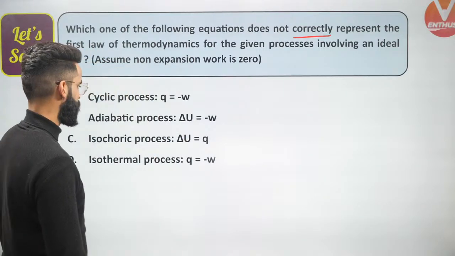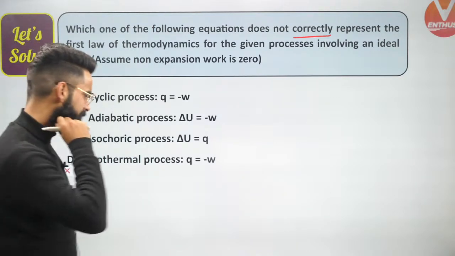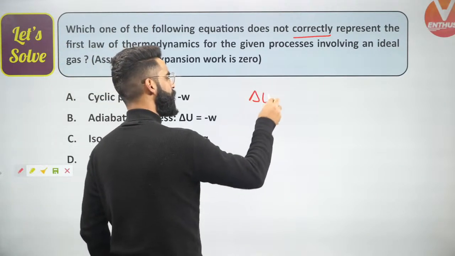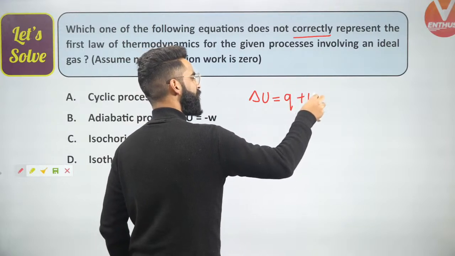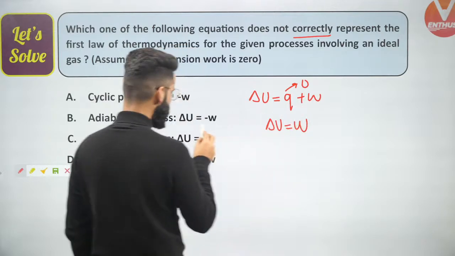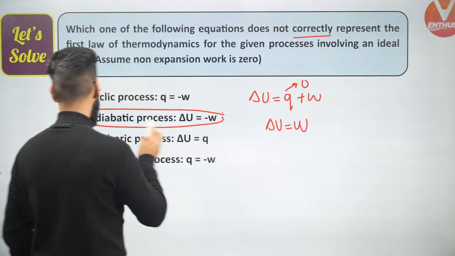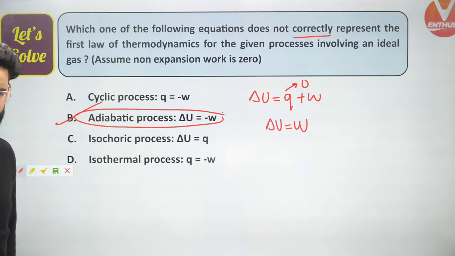In case of adiabatic process, delta U is equal to minus W. Is that correct? If I use the first law of thermodynamics, delta U is equal to Q plus W. For the adiabatic process, Q value is 0. That means delta U will be equal to W. But over here, it is given that delta U is minus W. So this is incorrect, and I was supposed to check the incorrect one. So this is my incorrect one.